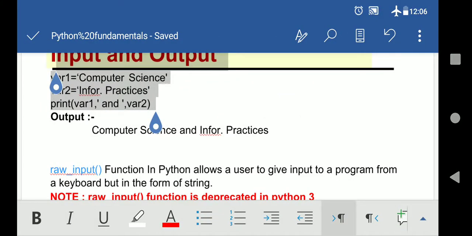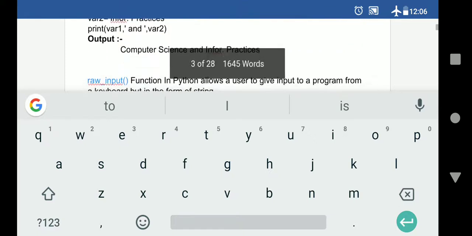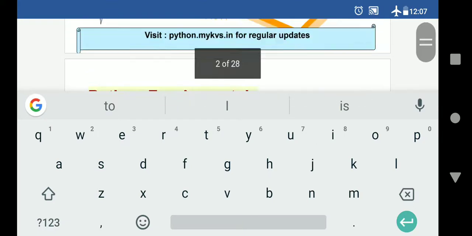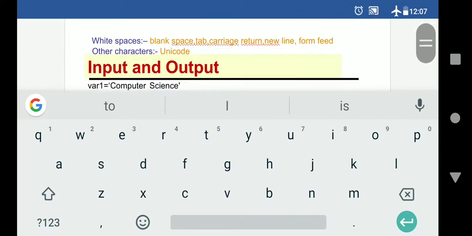Next we are going to start here. We have done right now how to take the input and output. Now we will start. Here you can see the next is here. We have done this part also.